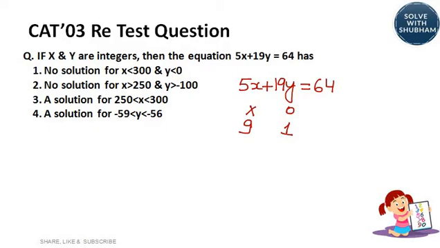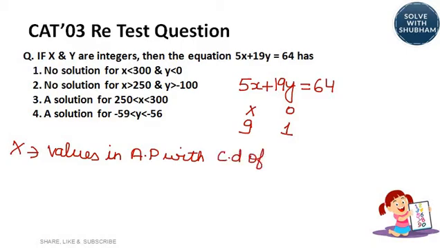Now, what is the next step? The next step will be, your x will assume values in AP with common difference of y's coefficient, which is 19. Your y will assume values in AP with common difference of x coefficient, which is 5 here.